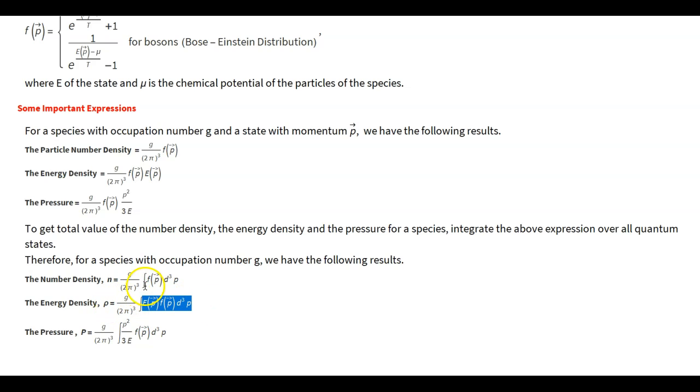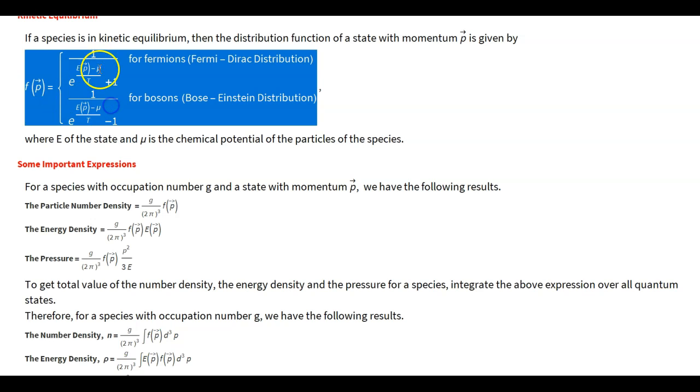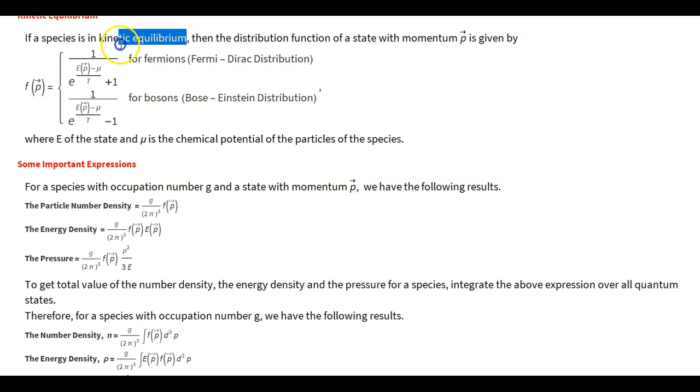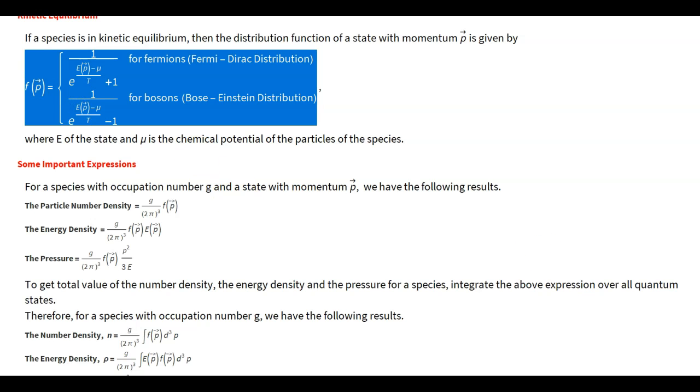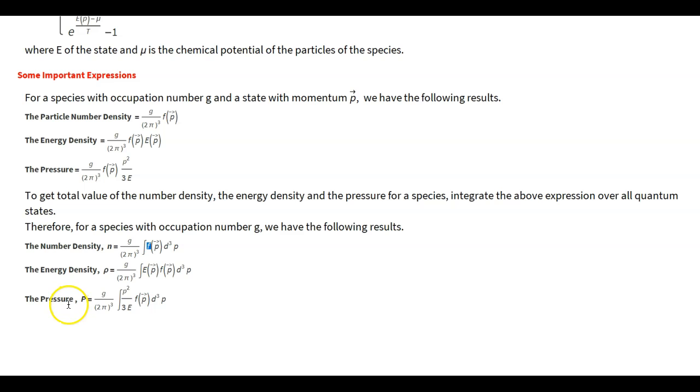They all depend upon the distribution function, and if the distribution function is given by this formula, that is when the species is in kinetic equilibrium, then we take this formula for the distribution function and plug it into the expressions for the number density, the energy density, and the pressure.